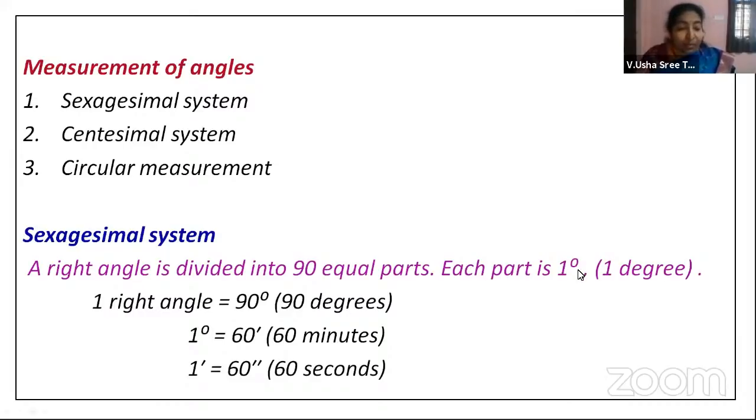Now from this we can also say one right angle is 90 degrees. It means 1 degree is nothing but 1 by 90. So if I say D is the degree, then the angle theta can be calculated as D by 90 right angles. That we will see in the next coming slide.